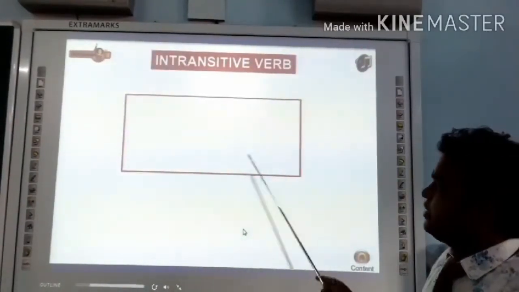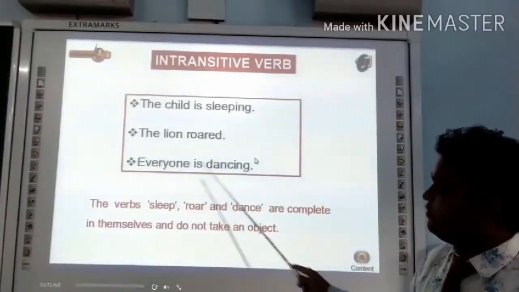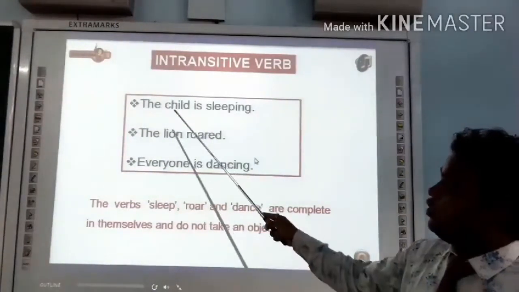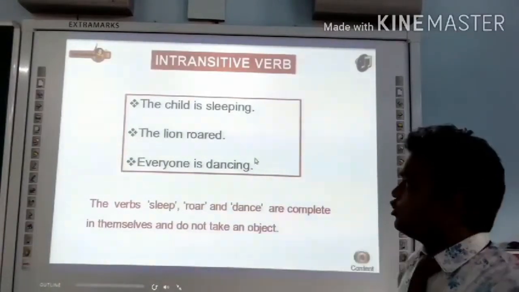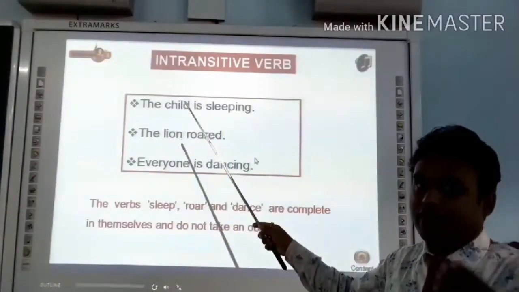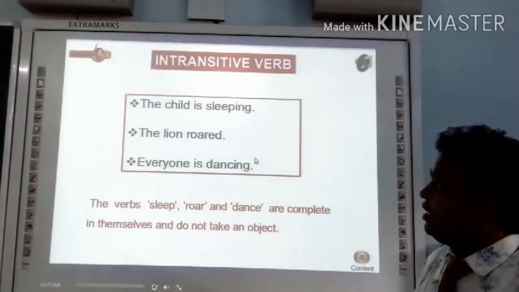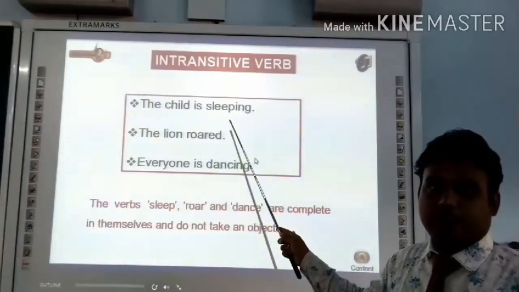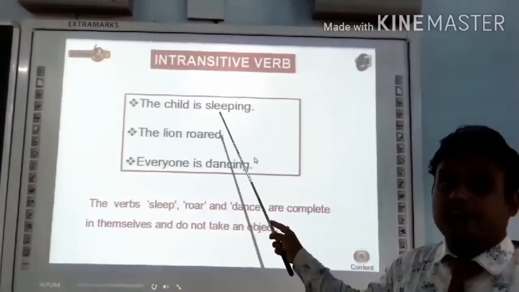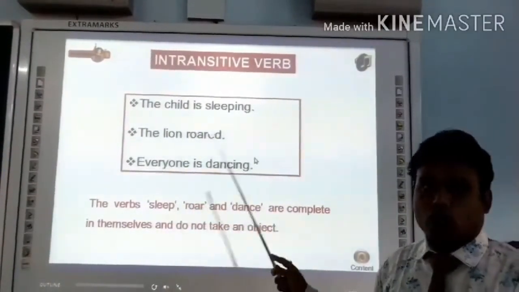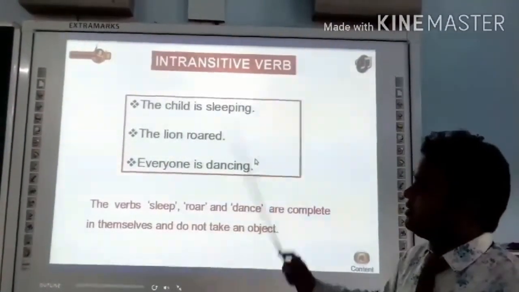Intransitive verbs. What are intransitive verbs? The child is sleeping, the lion roared, everyone is dancing. Right? So the child is sleeping. Do you see any action which is being carried forward to the nouns? Is sleeping an answer? So it's an intransitive verb. The lion roared, and there is nothing after that, so it's complete in itself, so it's intransitive.